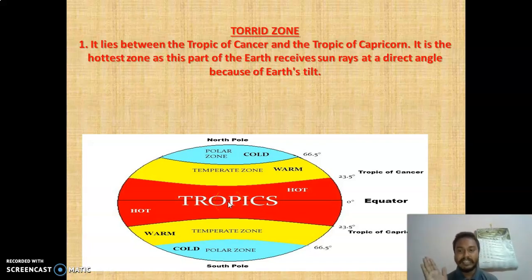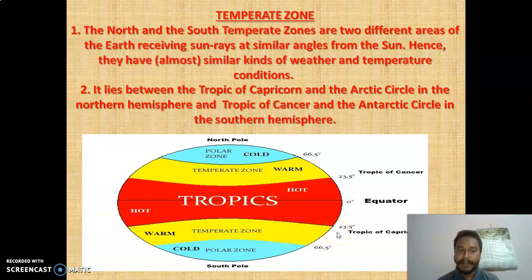Because Earth is tilted a little bit, this part receives the maximum sun rays, and that's why it is very hot. Okay, this area is very hot. So next is the temperate zone. The temperate zone is on the north side, and on the south side also it is there. Okay, and this receives sun rays similarly.